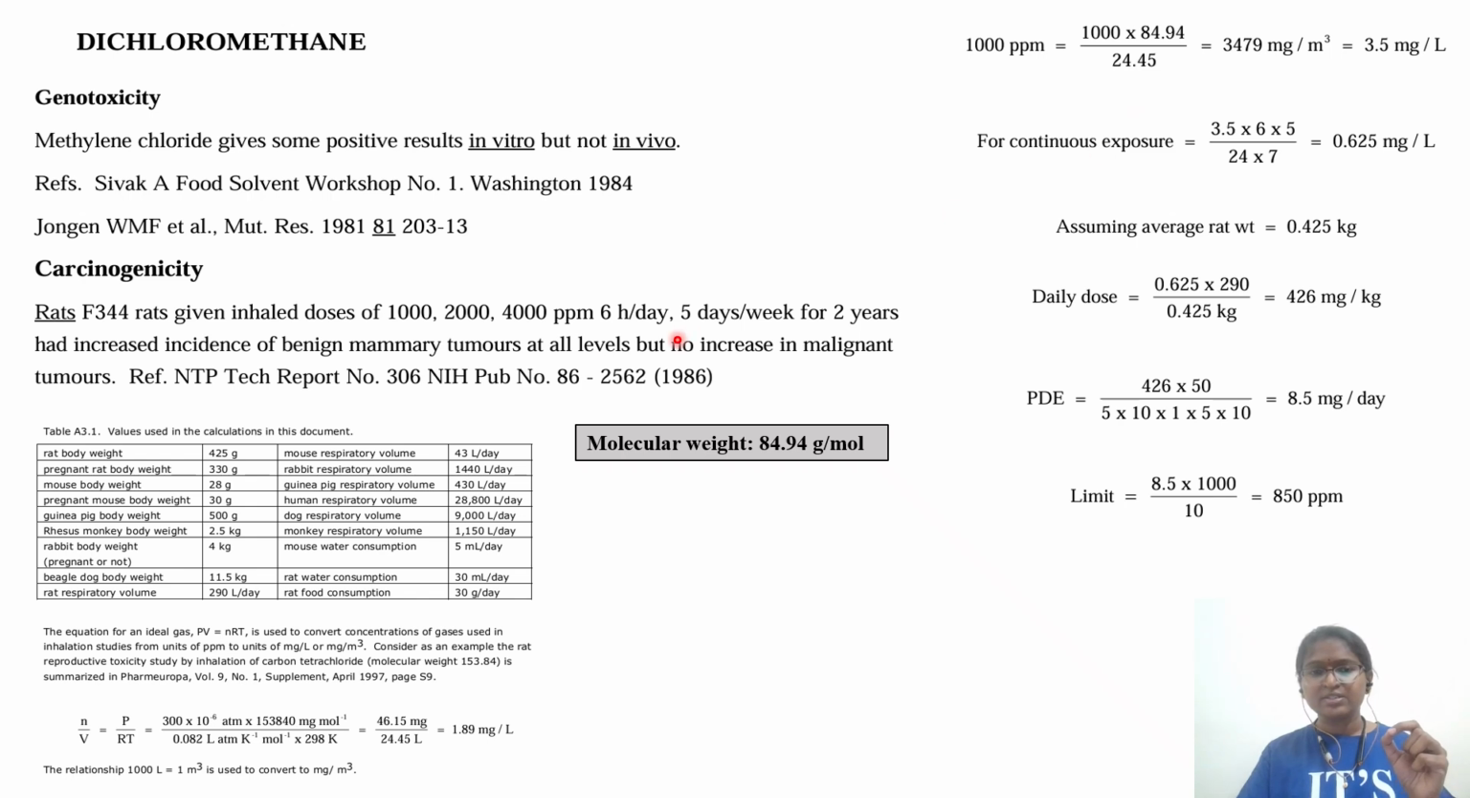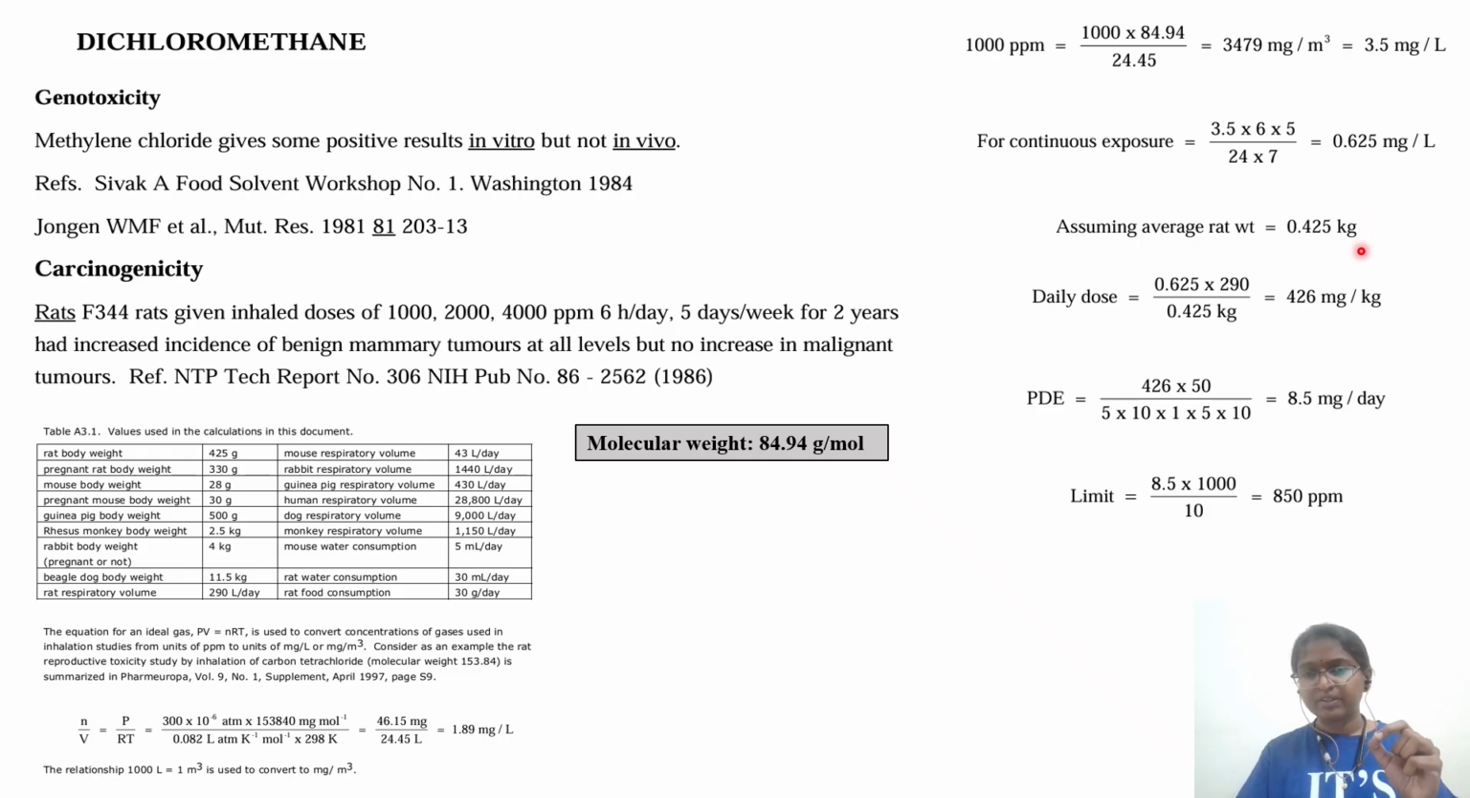Now, since it is 6 hours per day and 5 days per week dosing, you have to extrapolate to 24 hours per day and 7 days per week. So for continuous exposure, you are multiplying by 6 divided by 24 and 5 days divided by 7 days in a week. So you will get the value for continuous exposure in mg per liter.